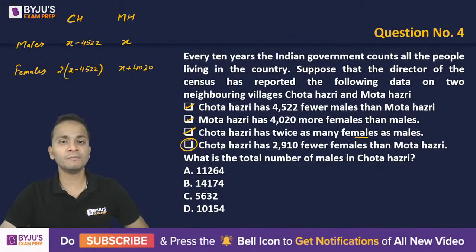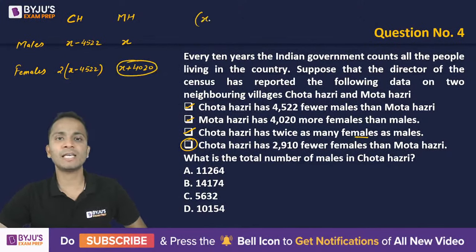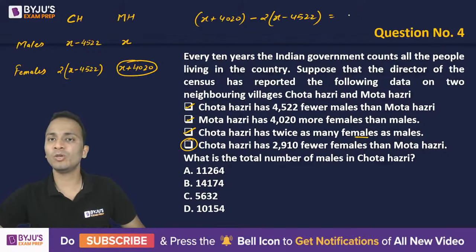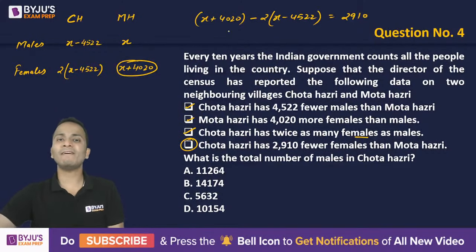Last statement, Chota Hazri has 2910 fewer females than Mota Hazri. So only females are compared now. Chota Hazri has fewer females, so Mota Hazri will have more females. So I'll make the equation as x plus 4020, the number of females in Mota Hazri, minus the number of females in Chota Hazri, and that is equal to the difference that is given, 2910. Now you can easily get the value of x from here.